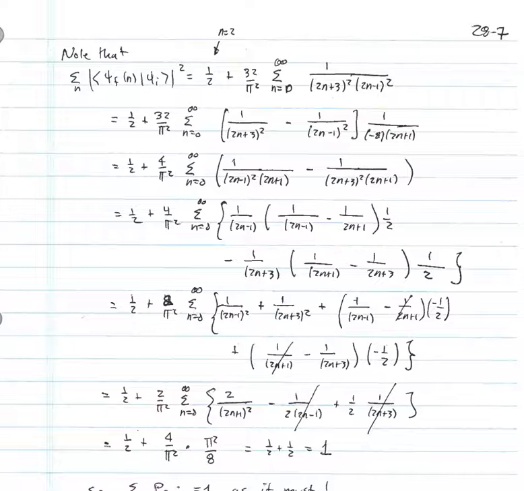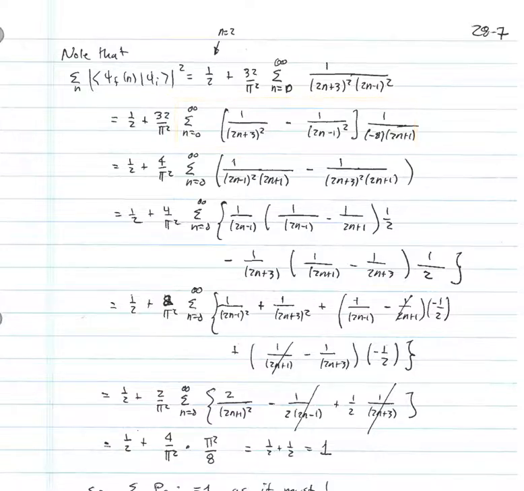Now it turns out you can exactly do this sum, and it just takes a couple of different steps in order to get there. So the first thing we have to do is use partial fractions to separate out the two different factors. And you can immediately see you can rewrite 1 over 2n plus 3 squared times 1 over 2n minus 1 squared as 1 over 2n plus 3 squared minus 1 over 2n minus 1 squared divided by a correction factor, which is the numerator that I get when I evaluate that difference and put both of the terms in terms of a numerator and a denominator. And it turns out that that correction factor is minus 8 times 2n plus 1.